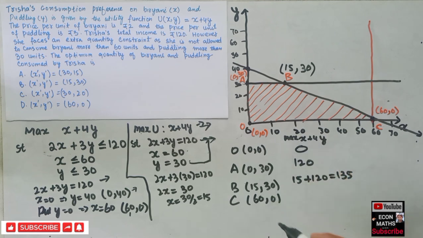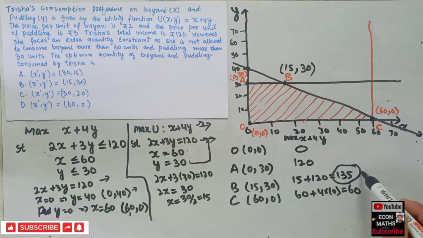In the last we have x is equal to 60 plus 4 times 0, so we will get 60. And we can easily see that this point, that is point B, will rather give us the optimal value